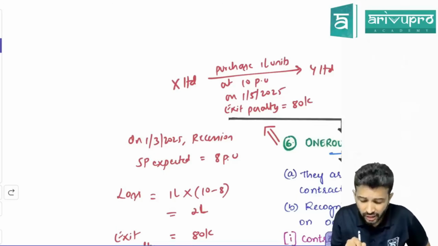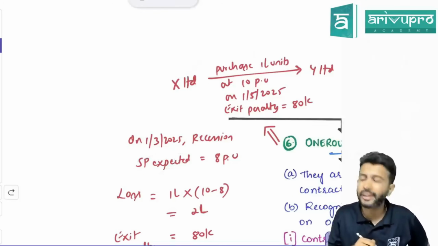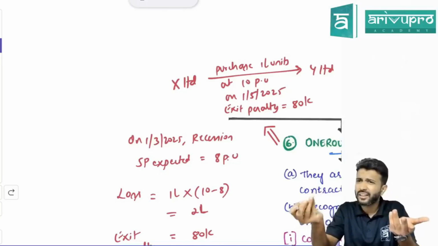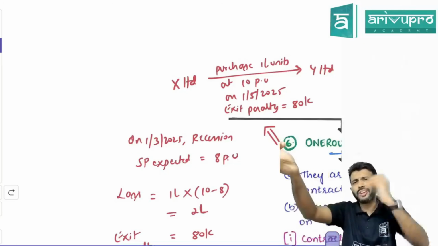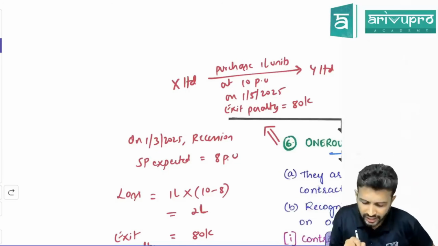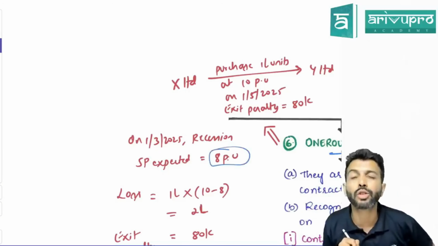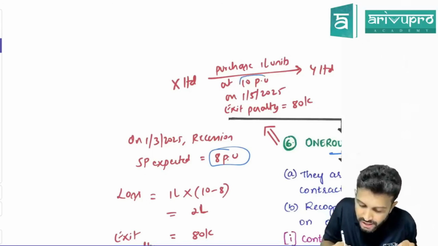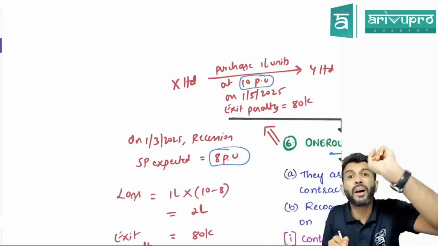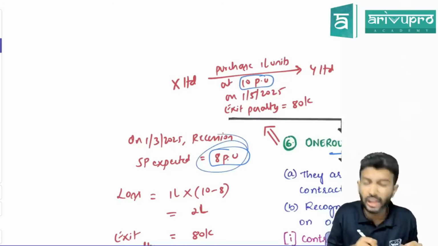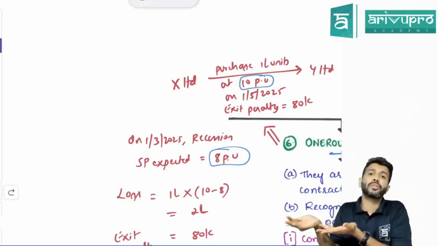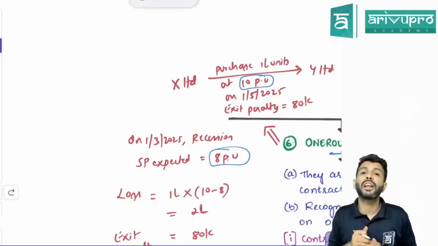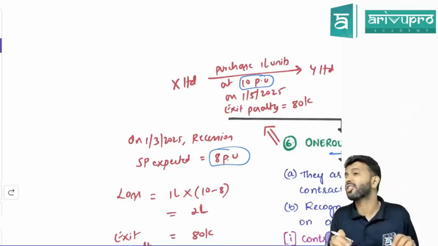So we feel after purchasing, what do you think X Limited will do? They will sell it. Correct? That's their business, to buy these units and to sell these units. Let's say X Limited feels now they'll be able to sell these units only for 8 rupees per unit. Sir, they're purchasing at what price? 10 rupees per unit. They feel they'll be able to sell it only for 8 rupees per unit because of recession. I mean, you tell me now, this is an executory contract.